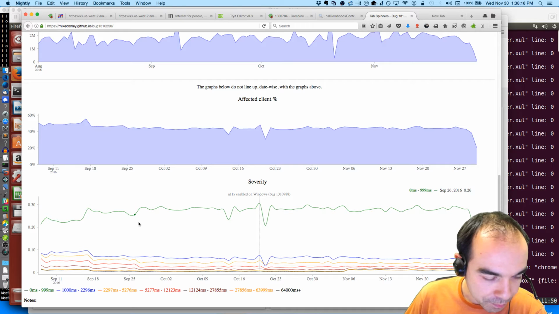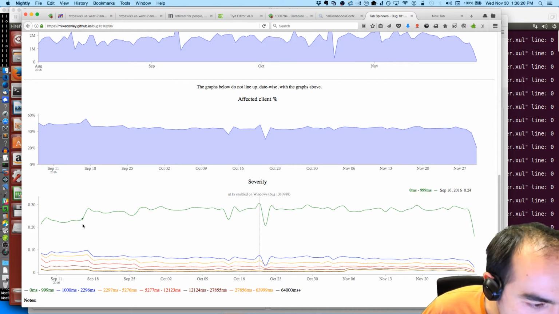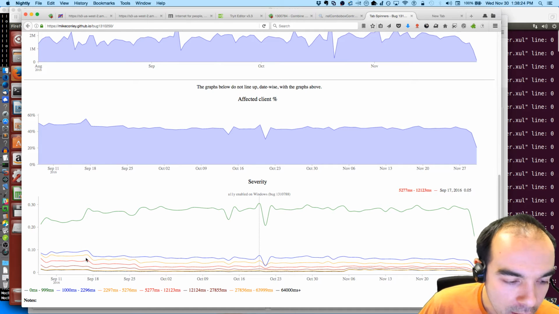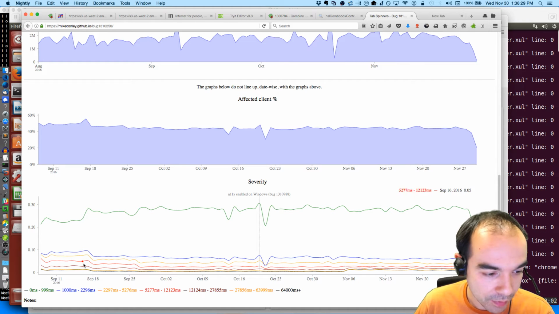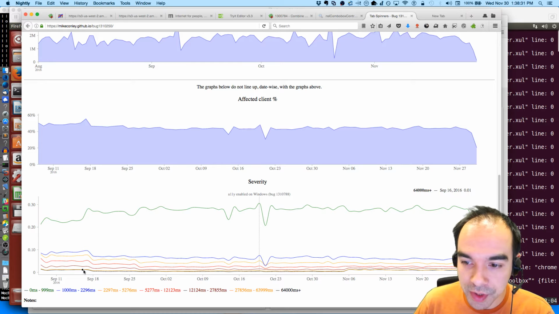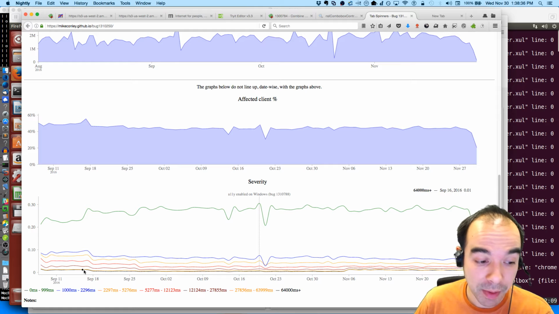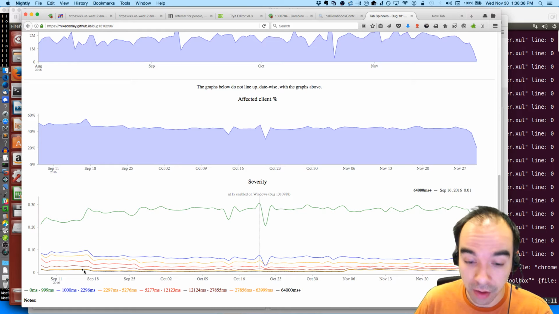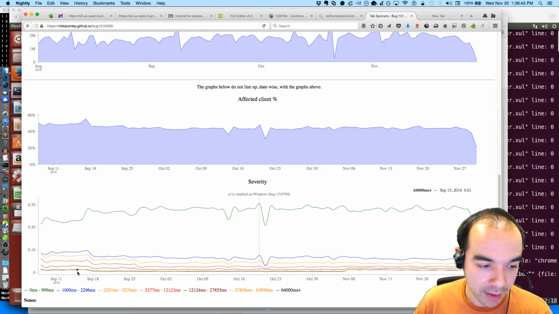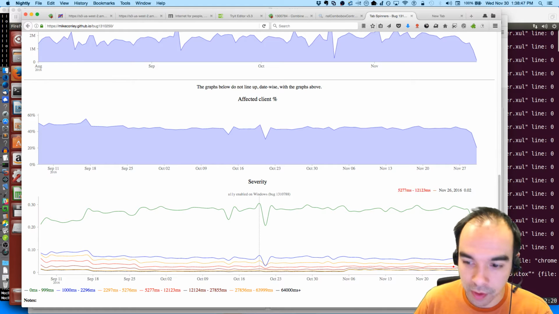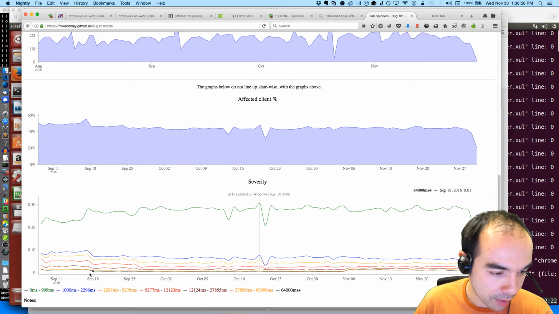Note that they correspond to a drop in the other buckets, because what these represent are users slotted into buckets of the worst spinner that they saw. So 1% of users that have E10S on nightly saw a spinner of 64,000 milliseconds or longer. That's crazy. That's more than a minute. And I suspect we've closed that bug. I'm going to put a marker just like this one in there for that particular bug.